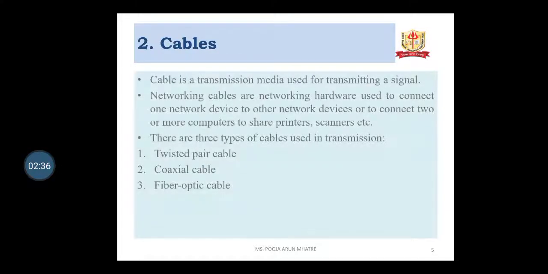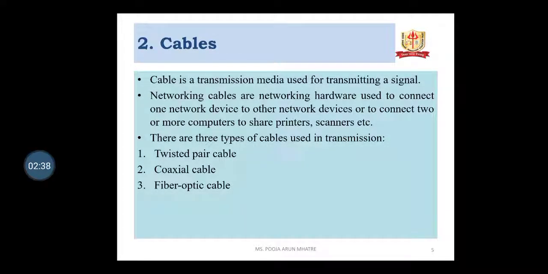Second one is the cables. A cable is a transmission medium used for transmitting a signal, and networking cables are networking hardware used to connect one computer device or network device to another network device, or to connect two or more computers to share printers, scanners and other resources. There are three types of cables used in a network, that is twisted pair cable, coaxial cable and fiber optic cable.